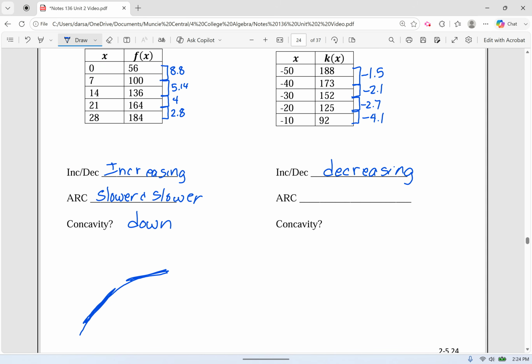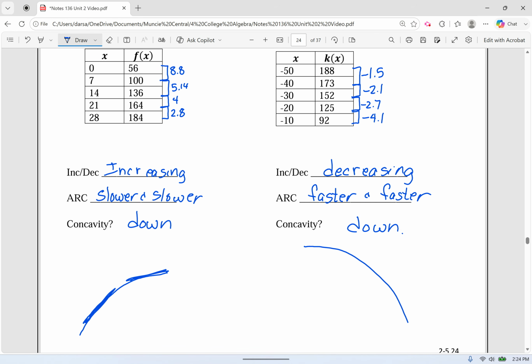So you can see that the magnitude of those slopes is getting bigger and bigger. We go from a shallow 1.5 to a steep 4.1, right? So it is decreasing faster and faster. So how do we decrease but faster and faster? It must look like that, which is again concave down.